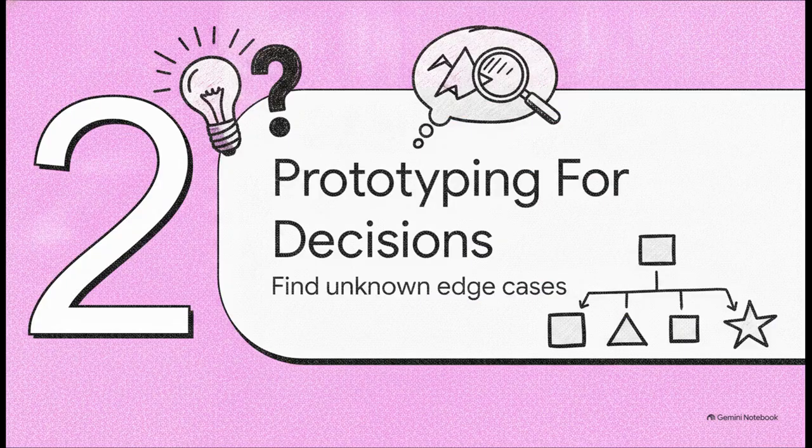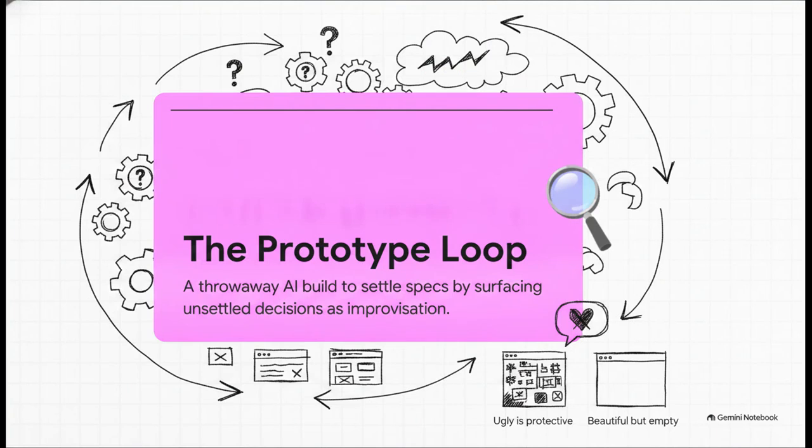Section 2. Prototyping for Decisions. Moving to Phase 1, where the idea is brand new, your primary goal is actually making decisions, not shipping code. We call this the prototype loop. You're using a throwaway AI build specifically to settle a specification. Since you don't know all the rules yet, the AI is going to improvise to fill in the gaps. Those improvisations, those are the unsettled decisions you need to actually make.